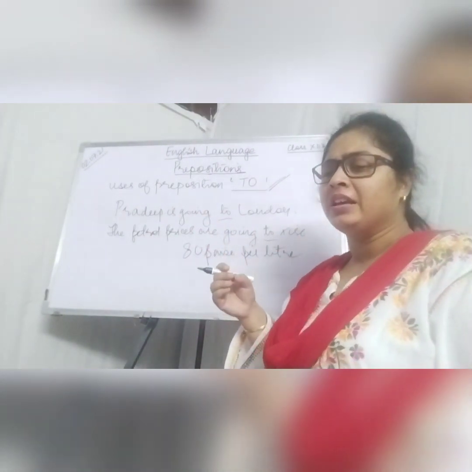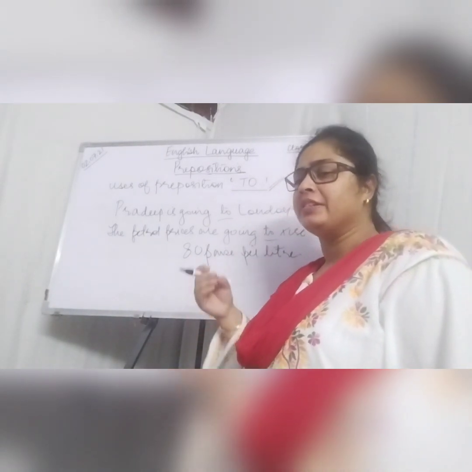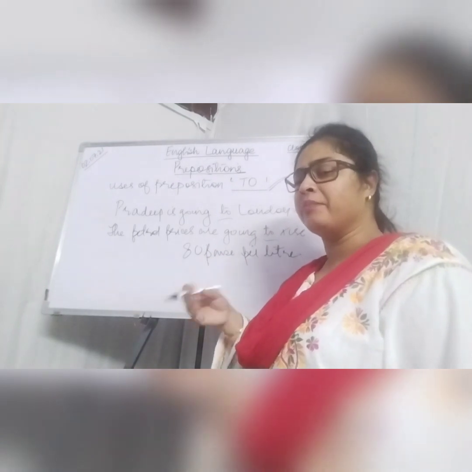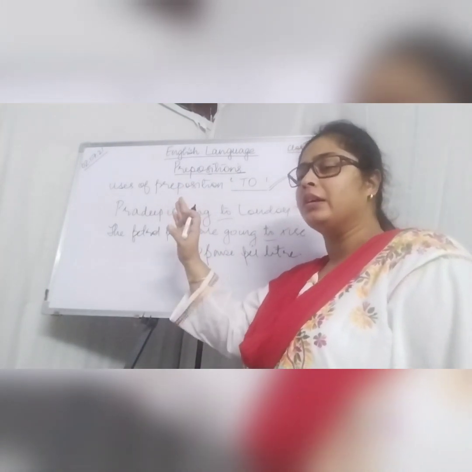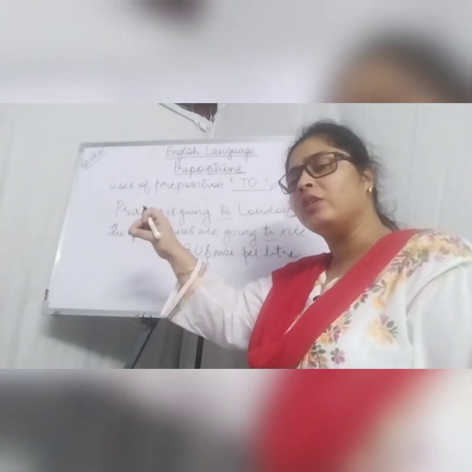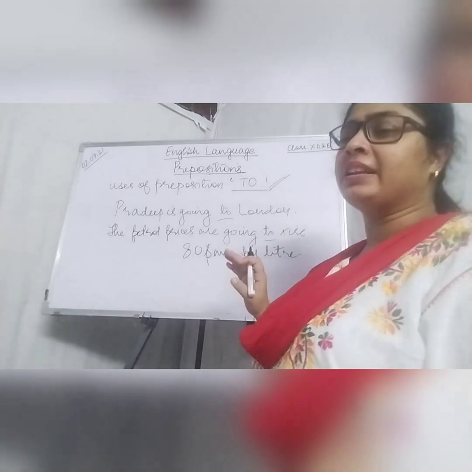If I say this match is going to finish in half an hour, this match is about to be over, or this match is going to finish soon, I am denoting the end. So in such a situation, always remember that preposition to is used. Is it clear?